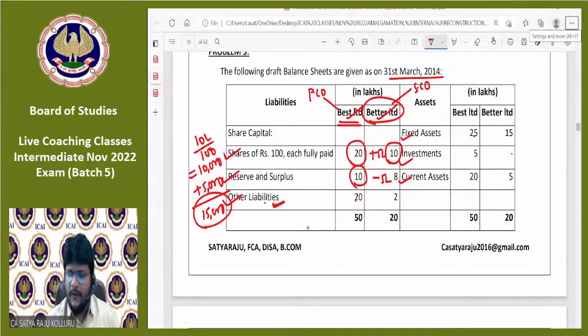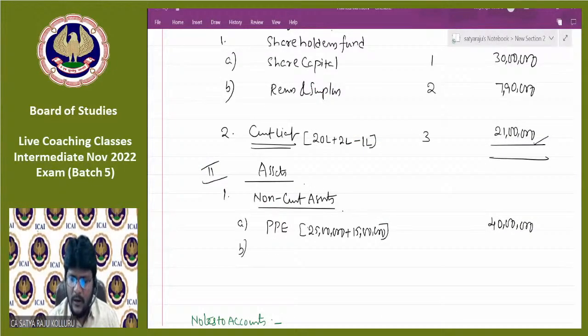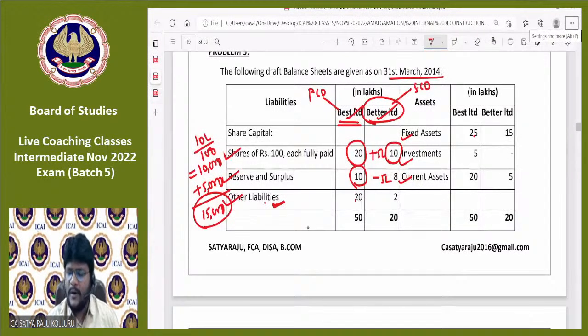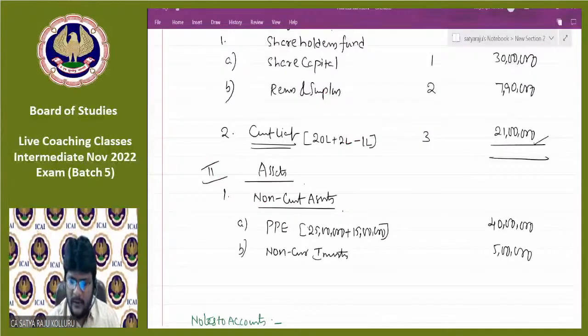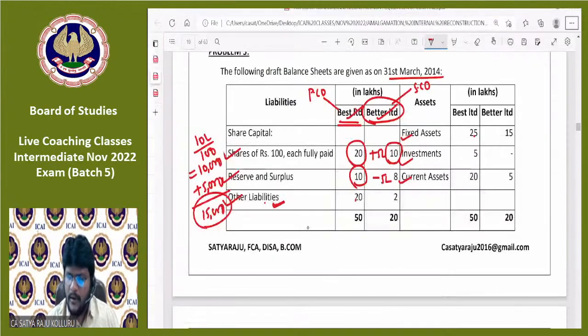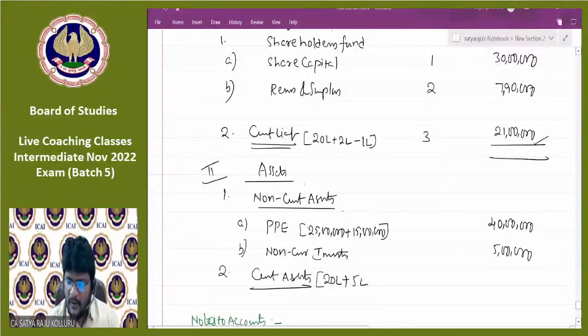Next, investments. You can put under non-current investments, not an issue. Total will be 5 lakhs. There is no investment under Better Limited. Coming to current assets, guys. Again, actually we need to represent under notes to accounts, but just I am representing under bracket. Current assets 20 lakhs in Best Limited. In Better Limited, which is 5 lakhs.